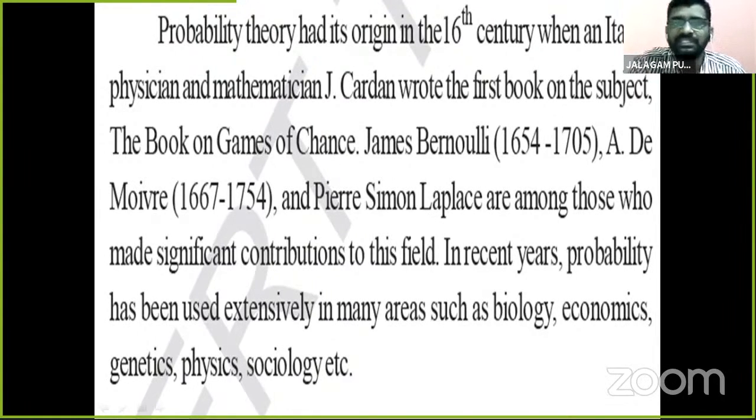Children, in the 16th century the mathematician and physician wrote a book, the book on the games of chance. First, he tried to explain what probability is and some terminology used in that book.